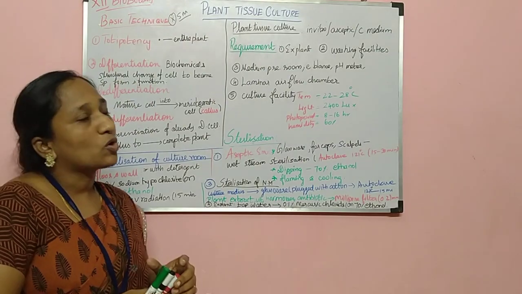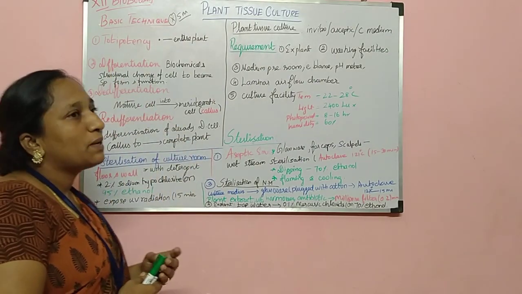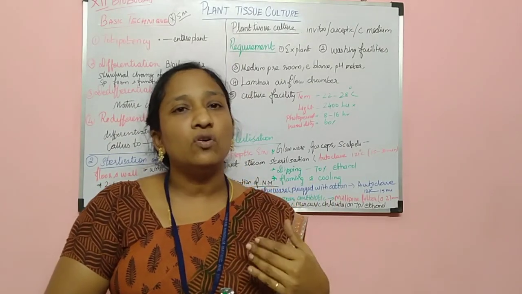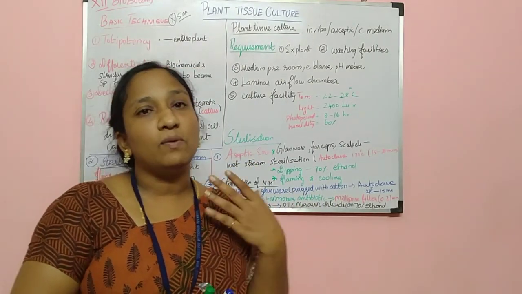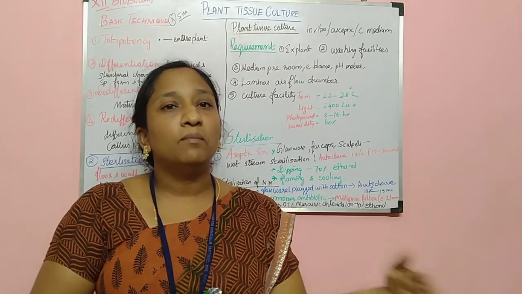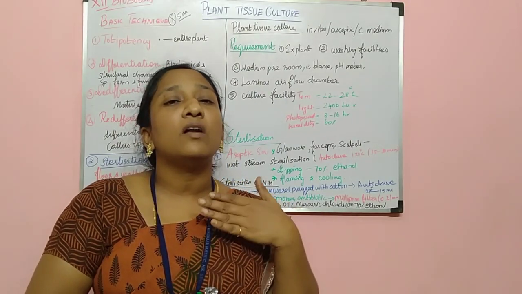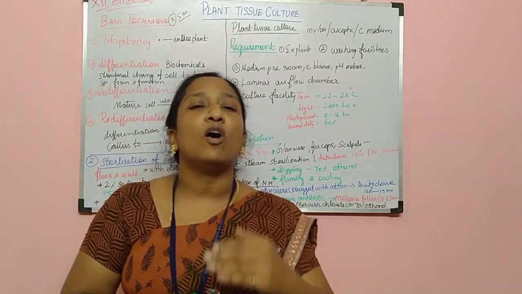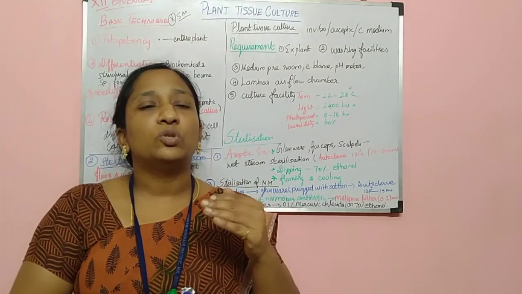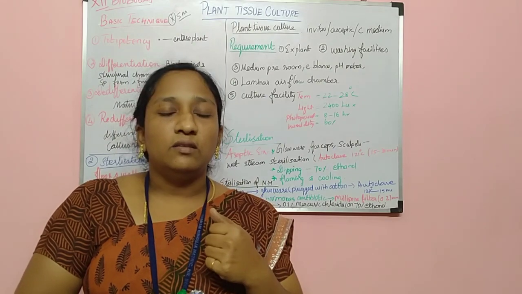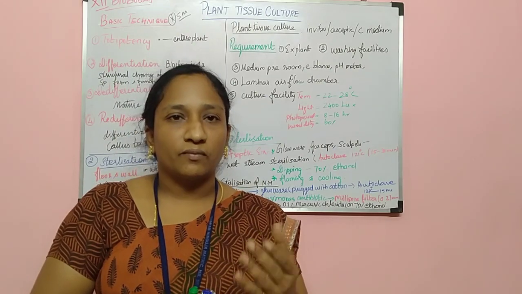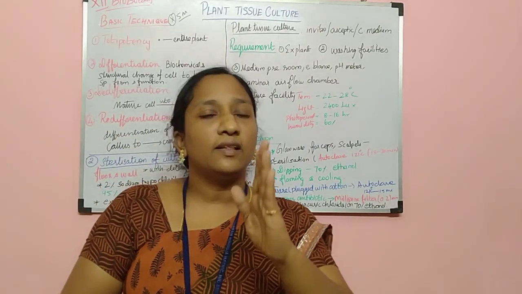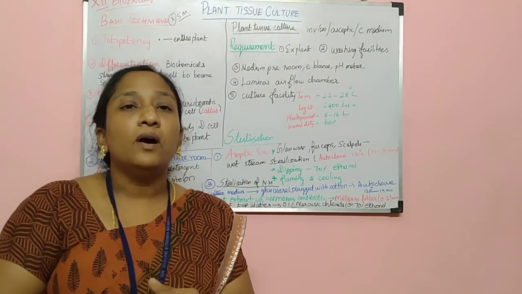And the next term is differentiation. What does differentiation mean? One cell will change. Already we know a newly formed cell has the capacity to multiply as meristematic cells. They can go on multiplying, and at a particular stage it will stop multiplying. Such a thing is called differentiation. In differentiation it will turn into permanent cells.